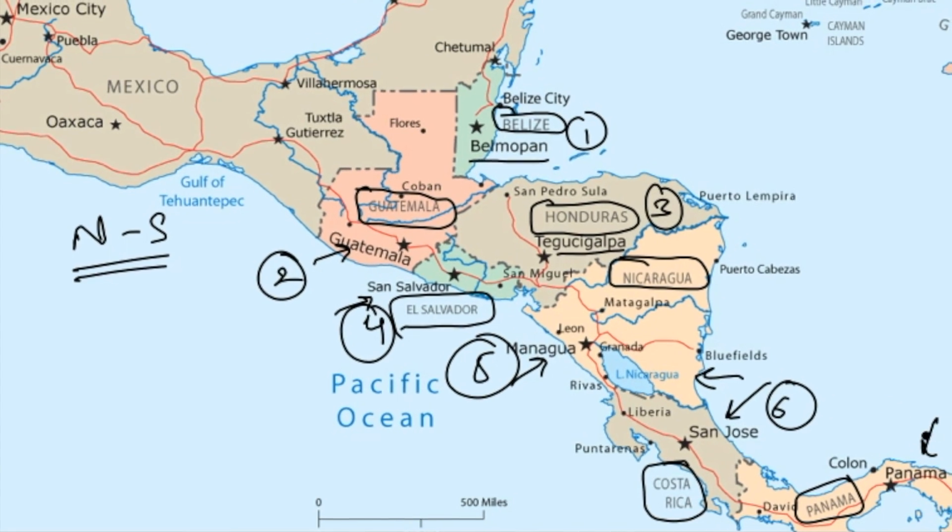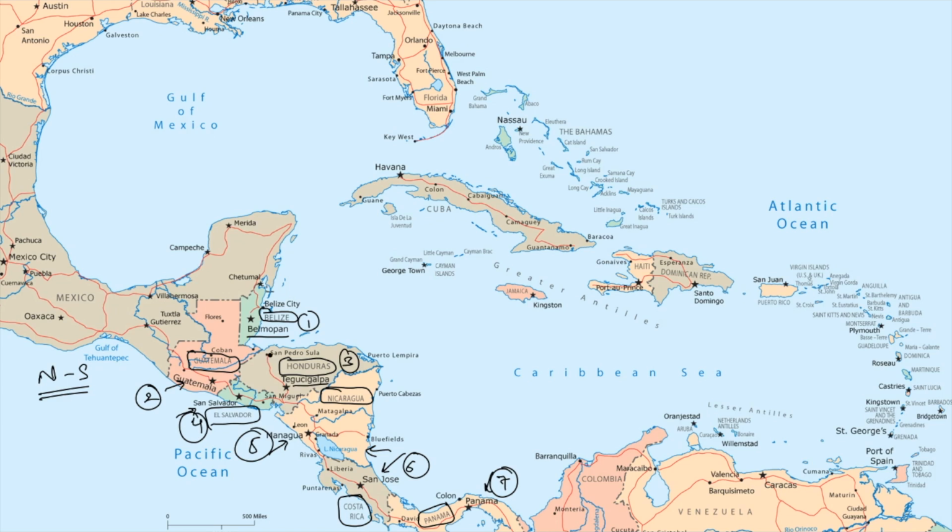Sixth would be San Jose and seventh would be Panama City. So this would be the sequence 1 to 7, north to south.